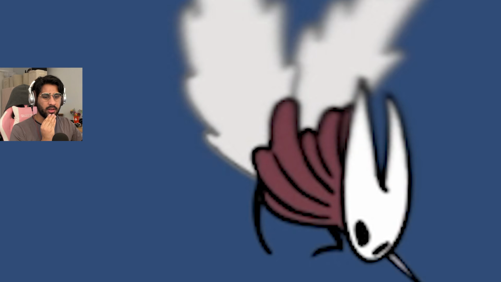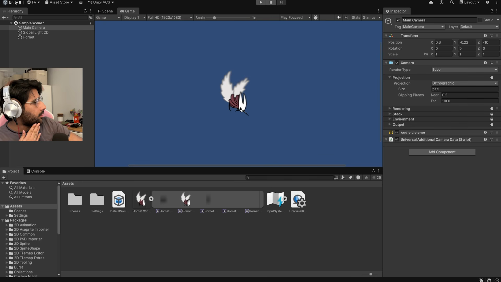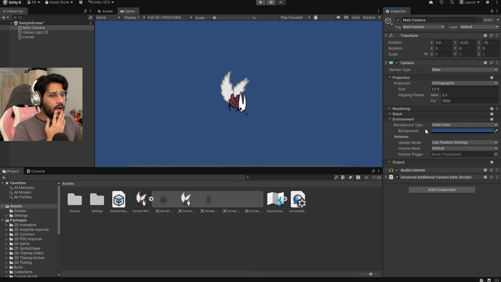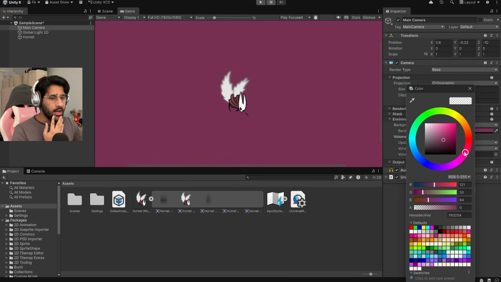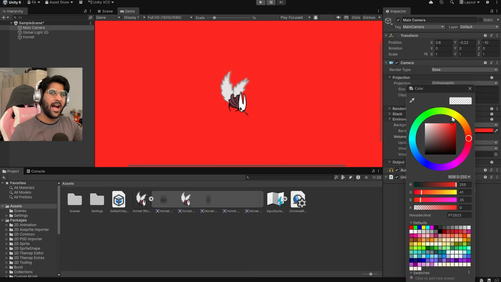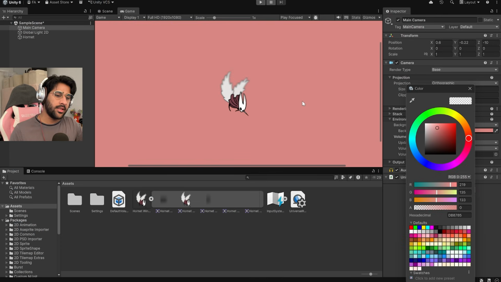With her ass wings. Wait, he changed the background color. How did he do that? Ah, there we go. Background color. Okay, let's go with something for Hornet. Yeah! A horny red. That's what she likes. There we go. Okay, maybe not too hard on the eyes. Oh my god, yeah. Hi guys, welcome to my game, which blinds you. Okay, this is good. It's kind of pinkish, blends with her a little bit better.